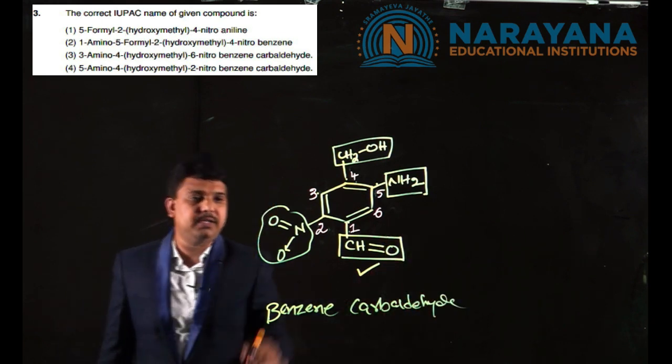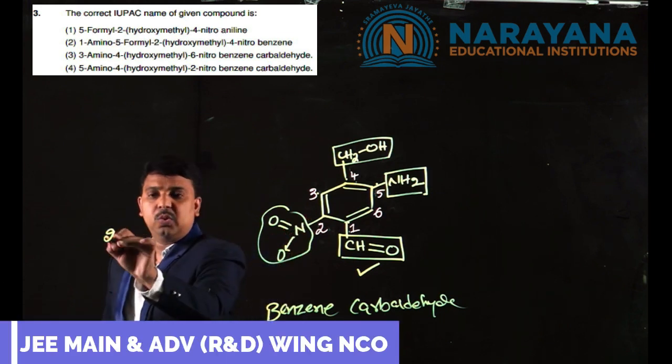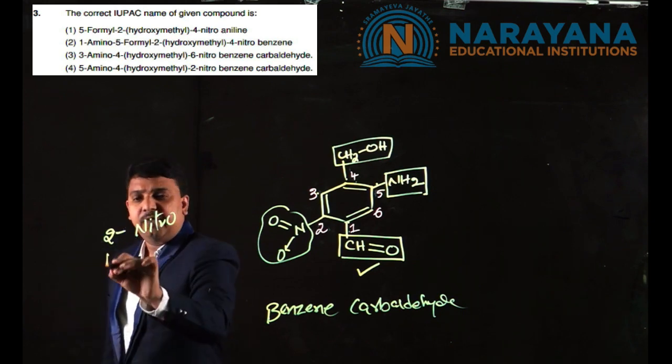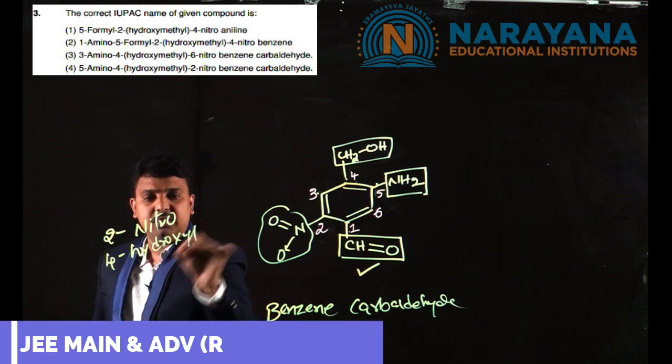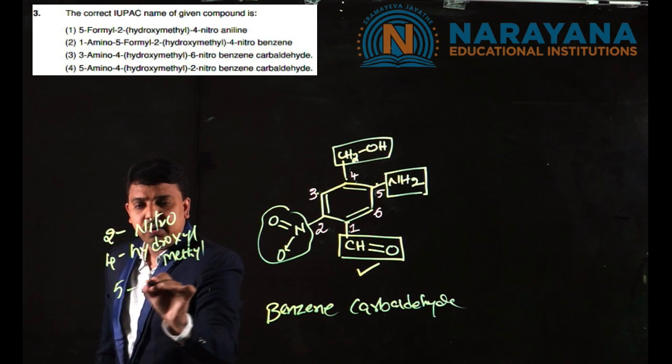Then we have the locants of the branches. At 2 we have nitro, and at 4 we have hydroxymethyl as a branch, and at 5 you have amino.